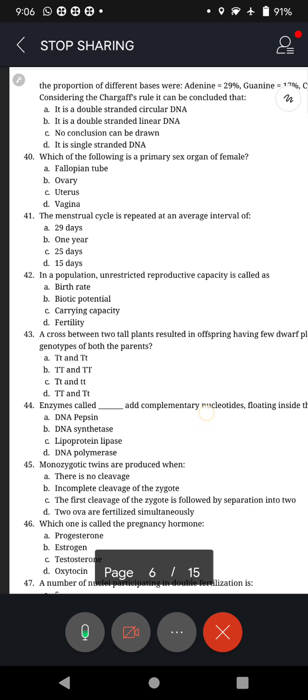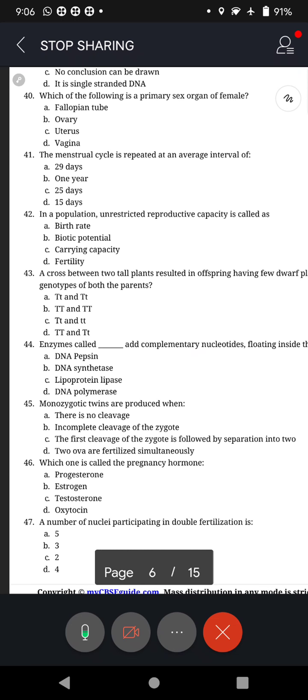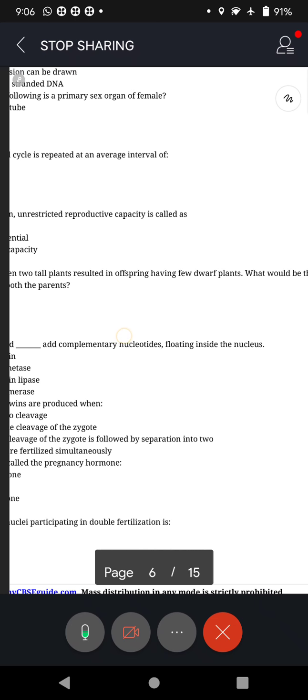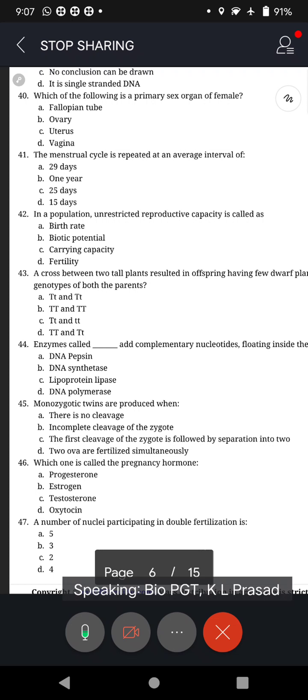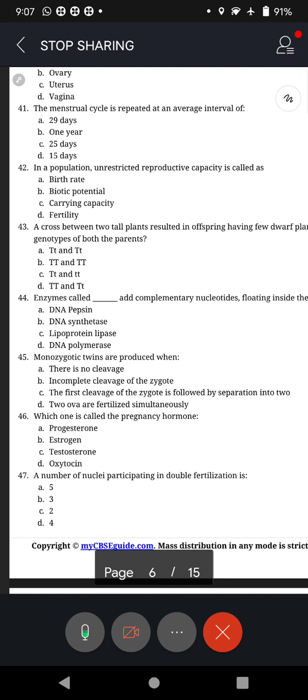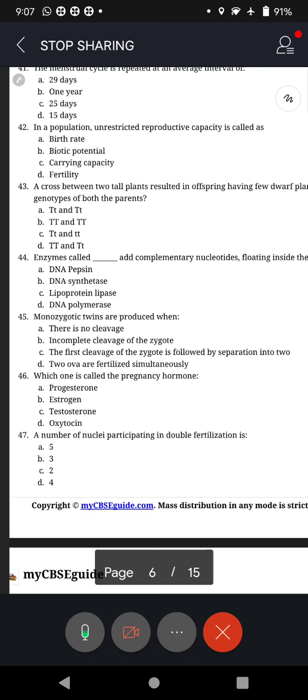And now our favorite: a cross between two tall plants resulted in offspring having few dwarf plants. What would be the genotype of both the parents? Genotype of both the parents has to be heterozygous, isn't it? That means capital T, small t, capital T, small t. So when you put that Punnett square, you will come to know many offspring will be there. Okay? And question number 44, enzymes.